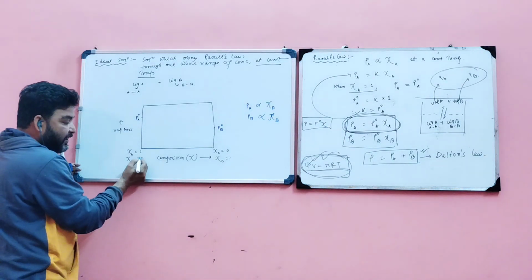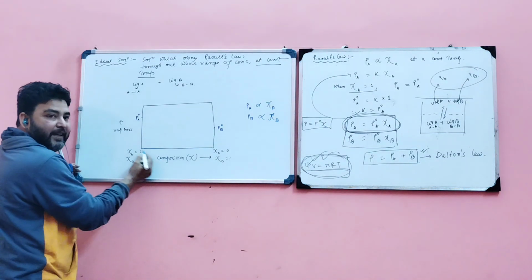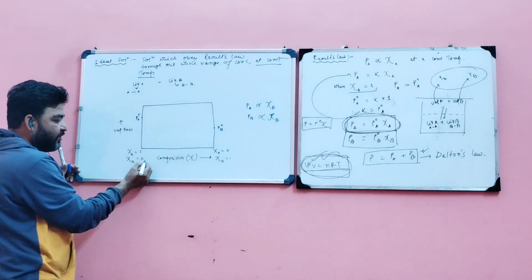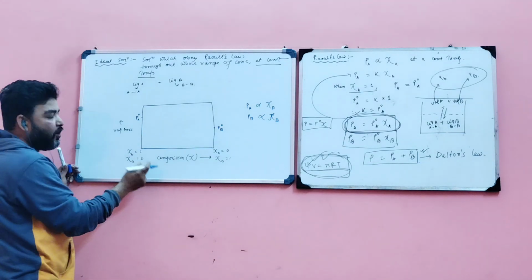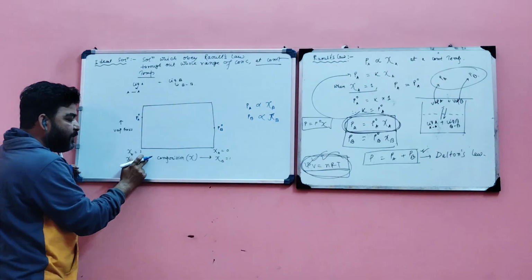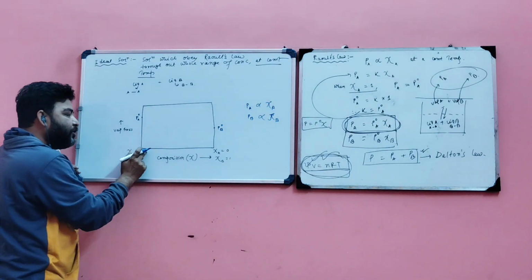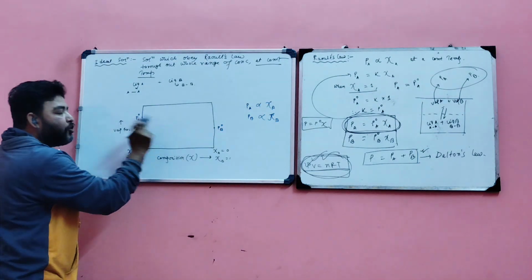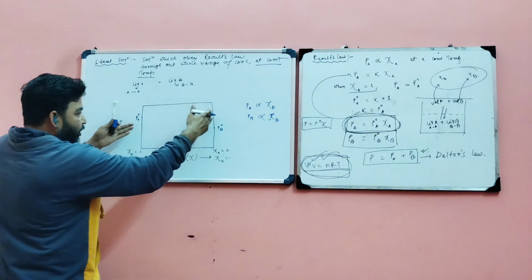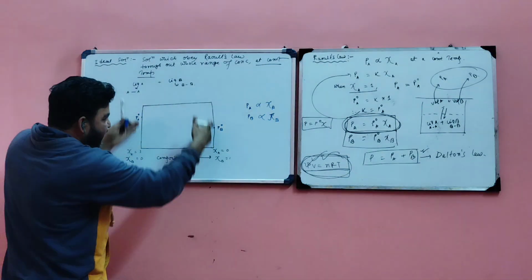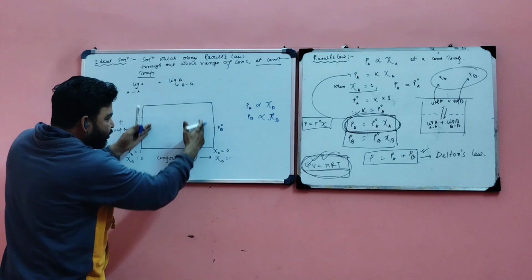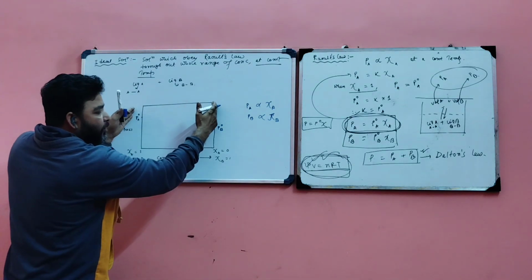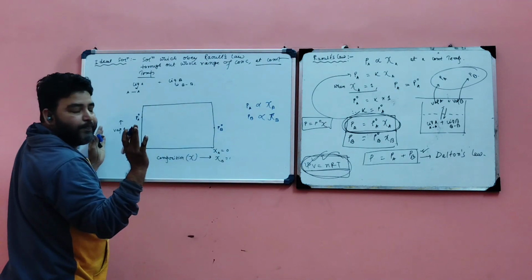It indicates right now B is mixed with A. Chi A decreases, chi B increases because the overall is 1. So B is mixed with A, and when B is mixed with A, it indicates a solution. So inside these lines is the solution portion, and these two lines are for the pure solvent portion.